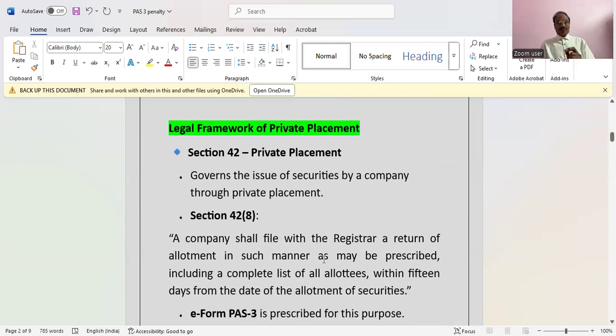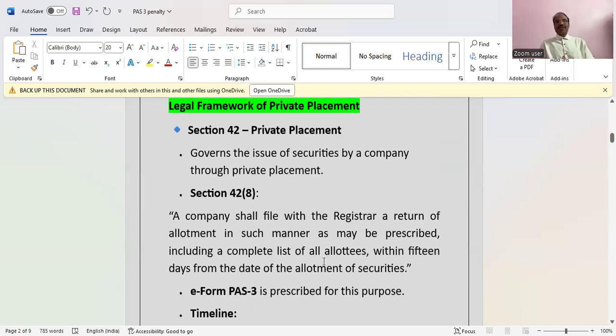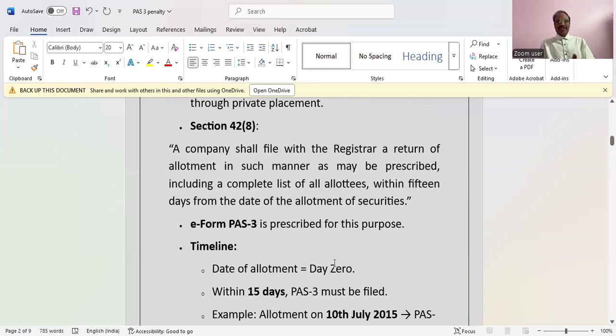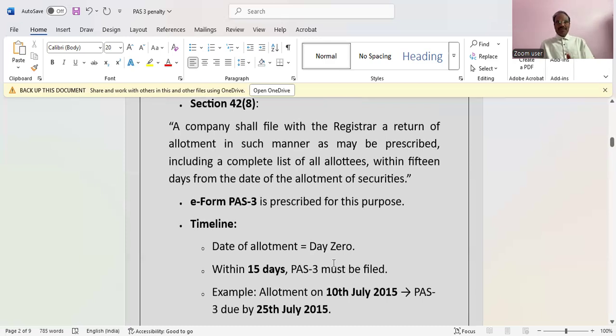Section 42, subsection 8 says a company shall file with the ROC a return of allotment, that is E-Form PAS-3, in such manner as may be prescribed, including a complete list of allottees, within 15 days from the date of allotment of securities. E-Form PAS-3 is prescribed for the purpose of filing the return of allotment.